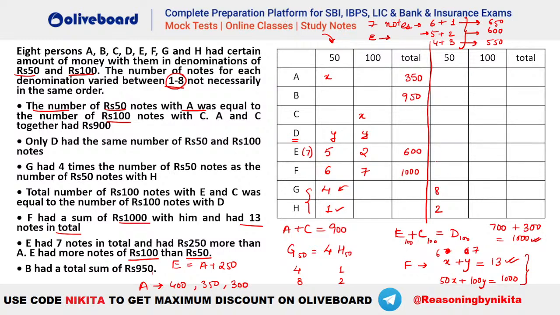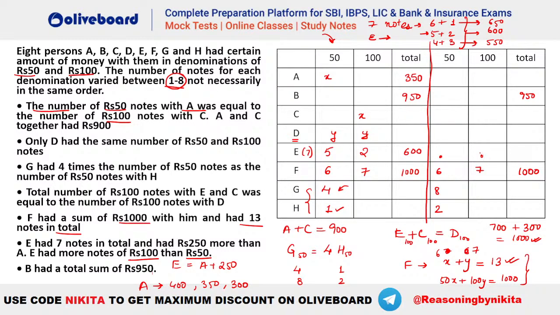So what are the possibilities here for this? We have already seen that this is 7,000, right? And this was your 950. So what are the possibilities for E? Quickly tell me. What are the possibilities for E here? You can see 6 comma 1, it's a possibility. 2 comma 5, that's also a possibility. 3 comma 4, that's also a possibility, right? All three things are possible here. So in this case, you can see the second case, all three are possible.